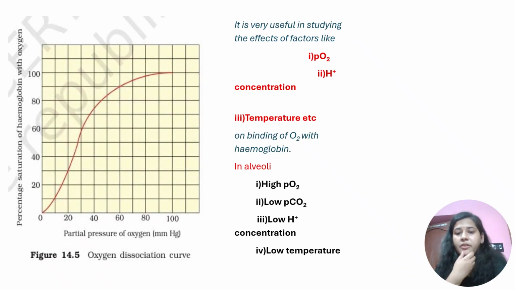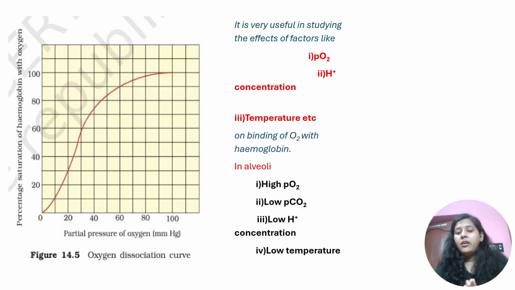This is the curve. This is a part of NCERT. It is provided in NCERT. You need to remember this. You need to know this. Now, why is this curve very important? Why do we need this curve? Because this curve helps us in understanding the effects of other factors, like what factors are involved in the exchange of gases. Partial pressure of oxygen and carbon dioxide is very important for the transport of gases, whether oxygen or carbon dioxide. But there are other factors also, like H plus ion concentration, temperature, etc., which also affect the transport.